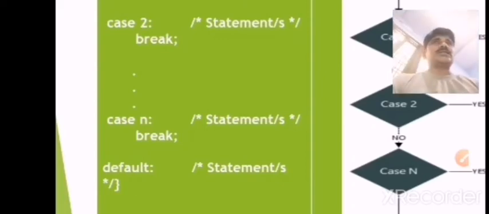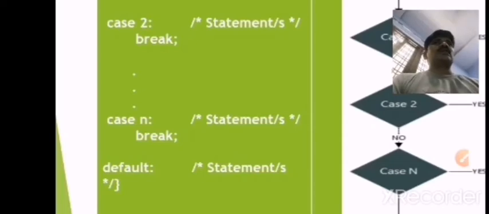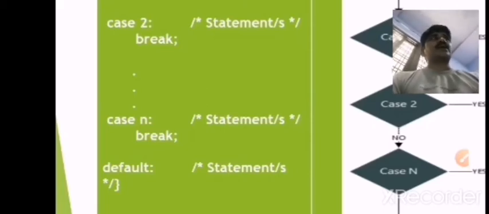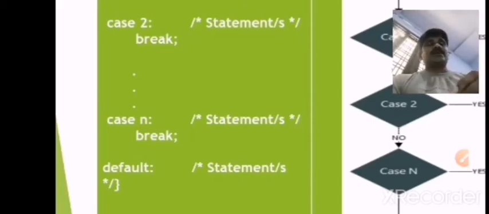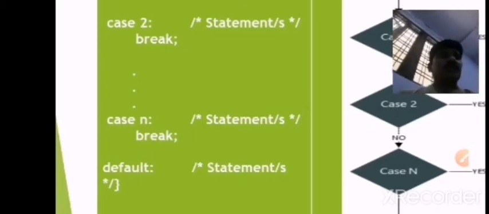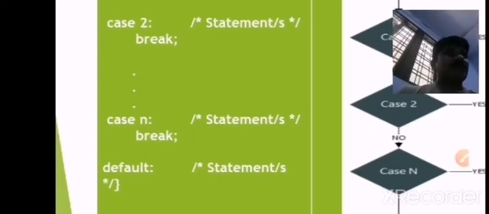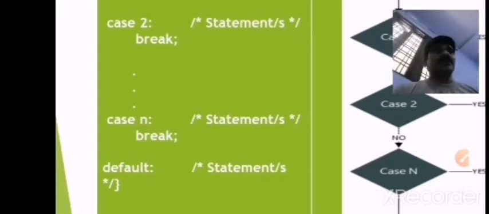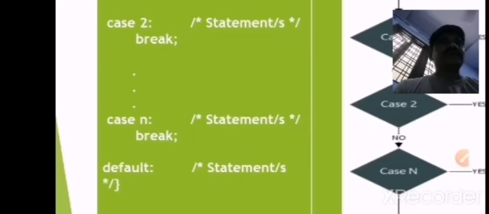The value of the switch expression is compared with the case constants in the order specified, that is from top to bottom. Simply we can say that the switch statement is executed from case 1 to case n. If from 1 to n there is no matching result, it will be displayed as the default value.